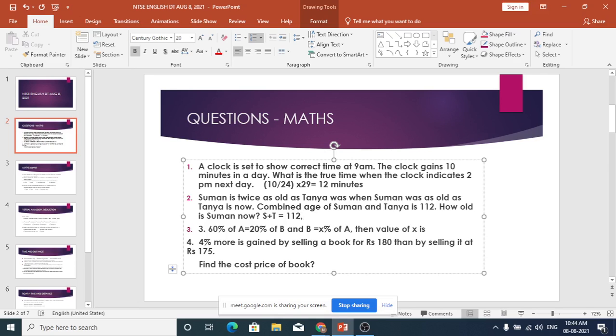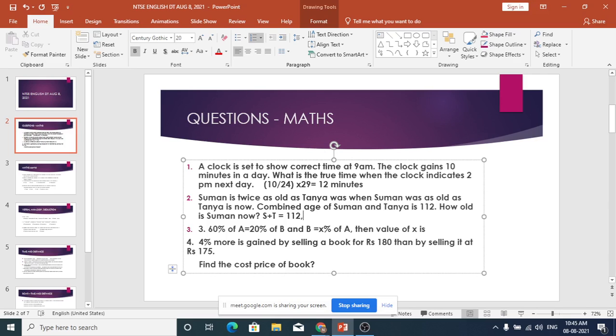Suman is twice as old as Tanya was when Suman was as old as Tanya is now. What does it mean? So let's say Tanya's age is T now. Suman is twice as old as Tanya was when Suman was as old as Tanya is now.